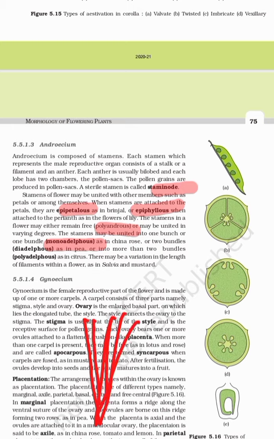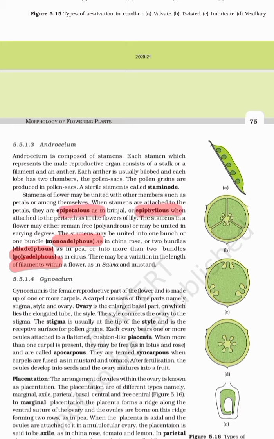Monoadelphous. Diadelphous means they are in two bunches. Polyadelphous, they are in many bunches together, right? So these are the few words which you are supposed to remember over here. In polyadelphous, citrus fruit is the example. Filament may also vary in length. Few have a long filament, few have a short filament.